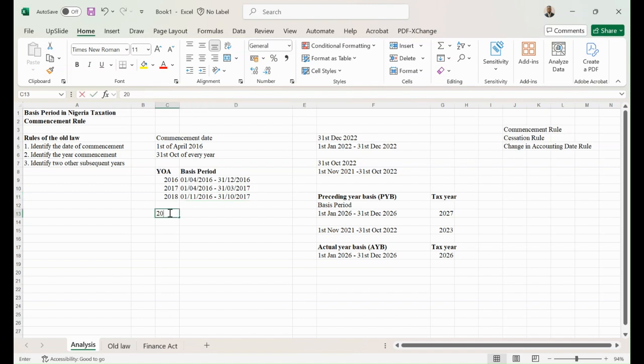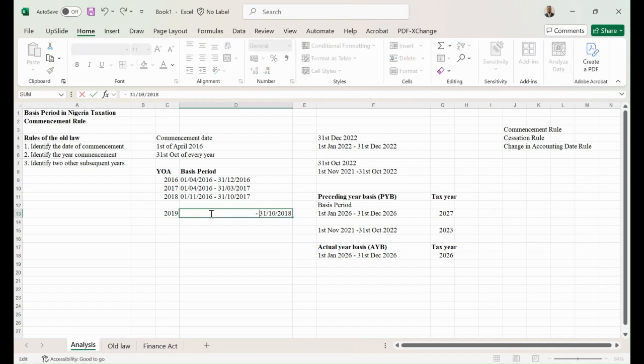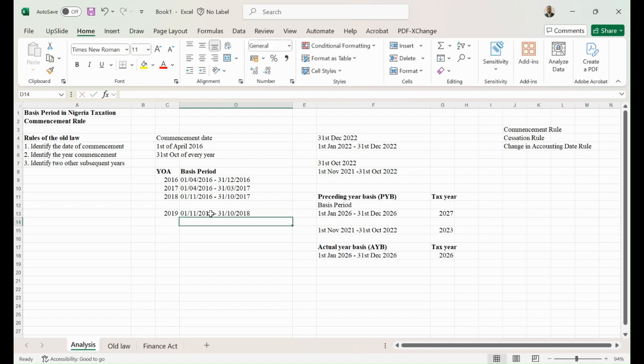So if I want to include the fourth year, for example, just come with me. Since I already mentioned that the fourth year going forward is going to be on a preceding year basis as well, I would also use the same trick. That would also mean 31st October. But since my year of assessment is 2019, this is going to be 2018. Then I'm going to have 12 months backward, and that is going to be 1st of November 2017. In this case, you have the correct basis period.